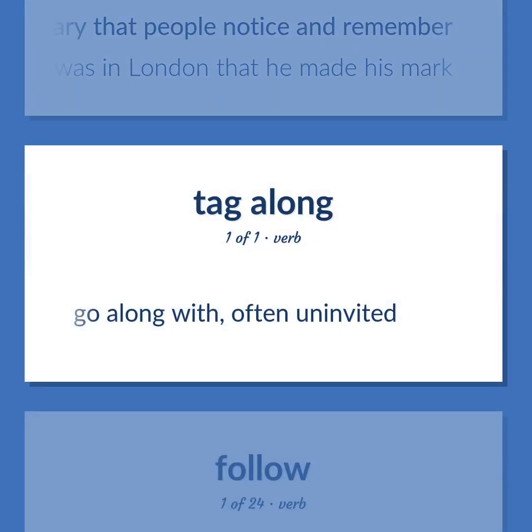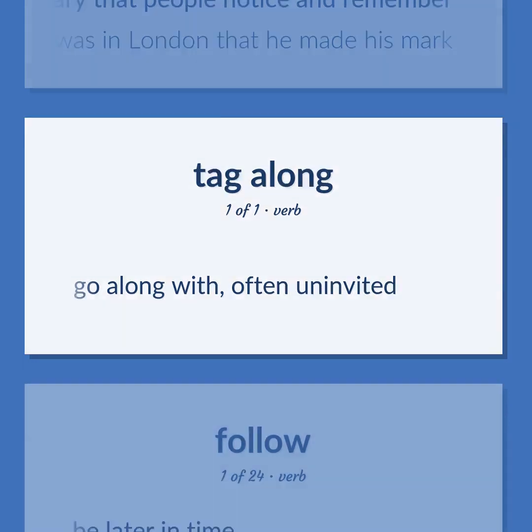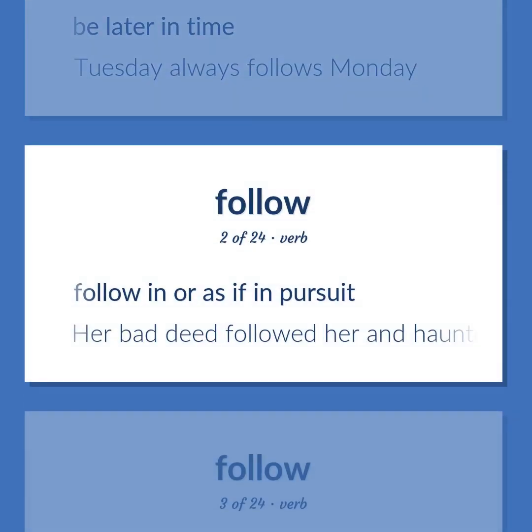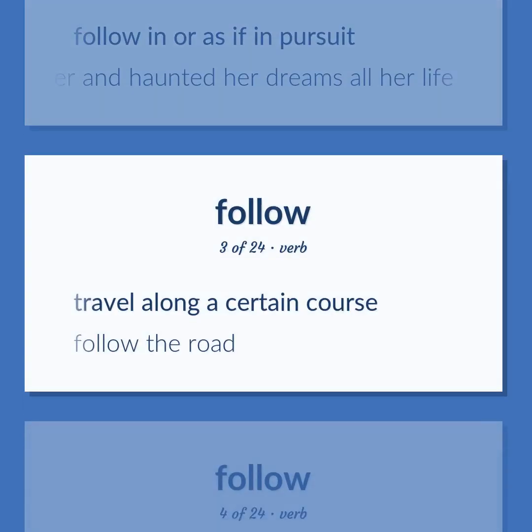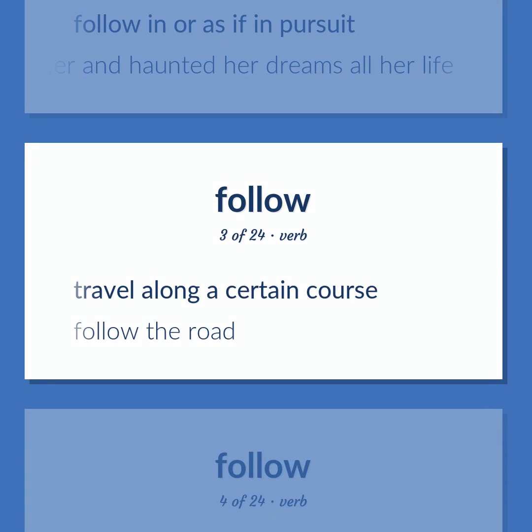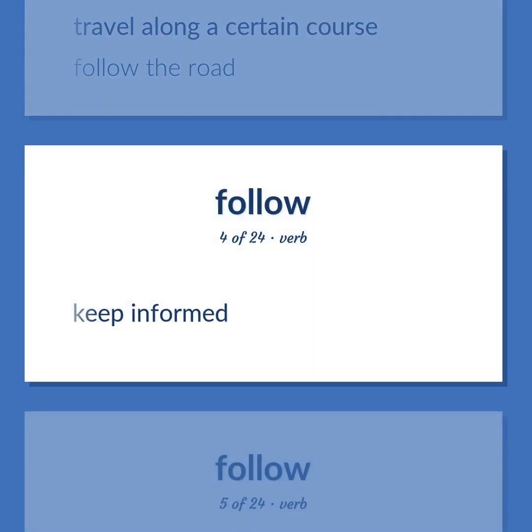Go along with, often uninvited. Be later in time. Tuesday always follows Monday. Follow in or as if in pursuit. Her bad deed followed her and haunted her dreams all her life. Travel along a certain course. Follow the road. Keep informed.